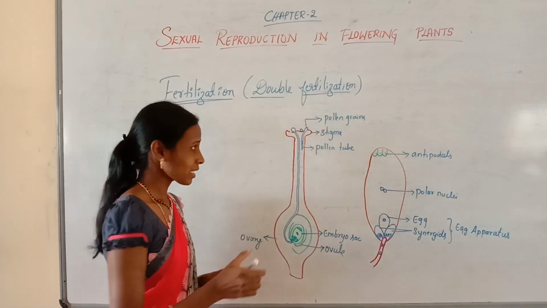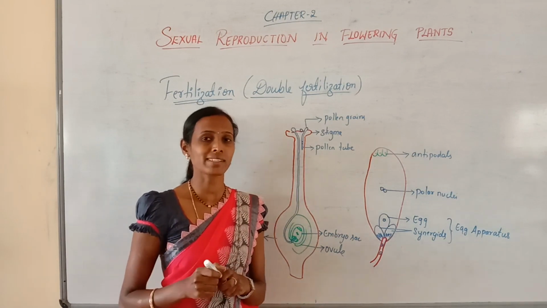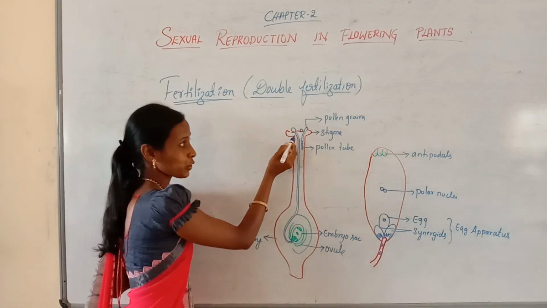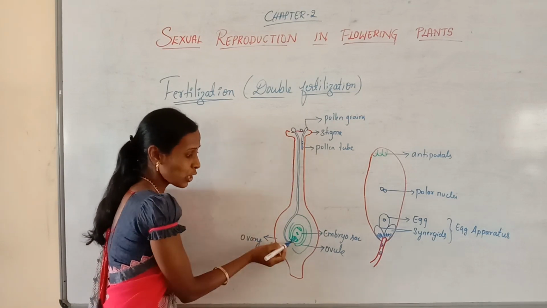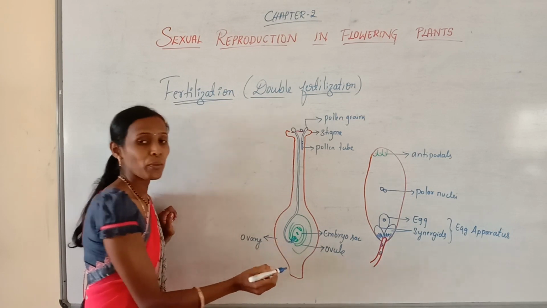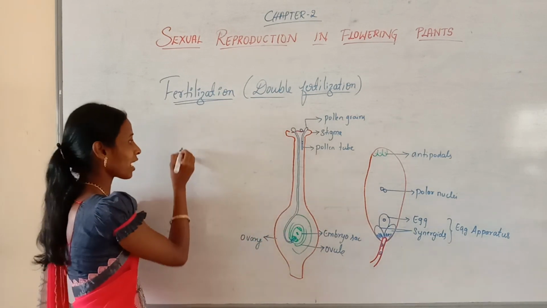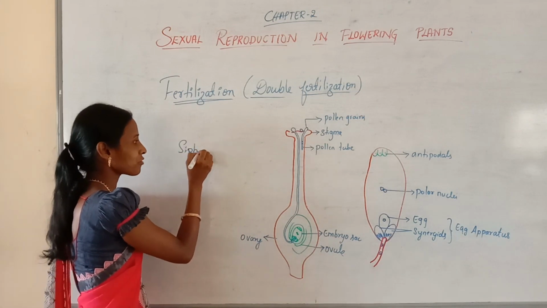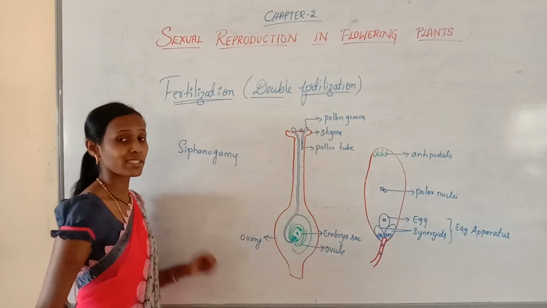And in almost all seed plants, the pollen tube will carry the two male gametes towards the female gamete, which is present within the embryo sac. That's why the phenomenon is called siphonogamy.